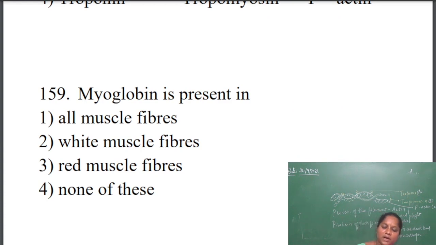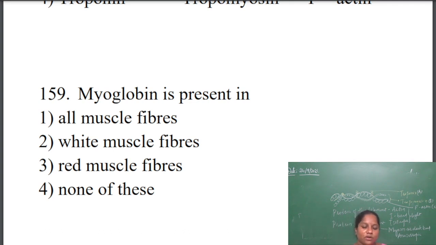Next question. Myoglobin is present in. Myoglobin is a pigment which is useful in storage of oxygen. The globin protein which is going to store oxygen is present in which fibers? The options are all muscle fibers, white muscle fibers, red muscle fibers, and none of these. Myoglobin is stored in all the muscle fibers.